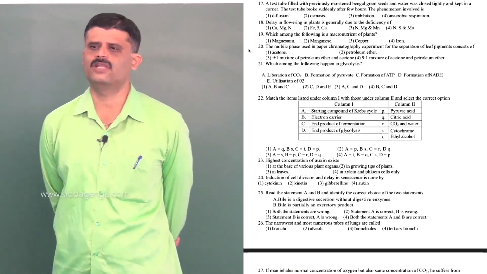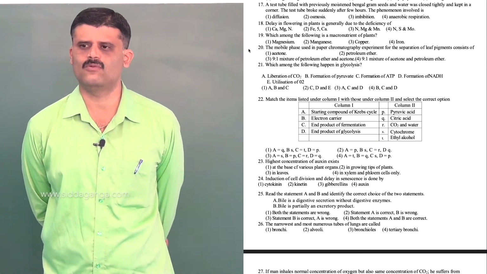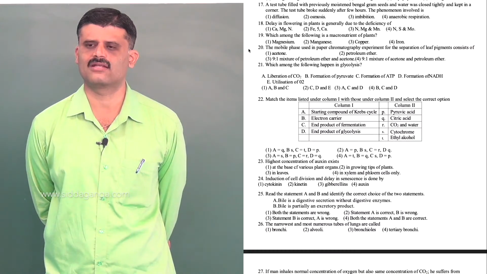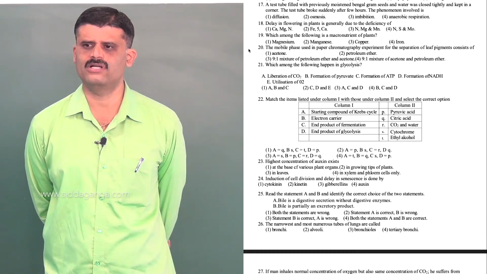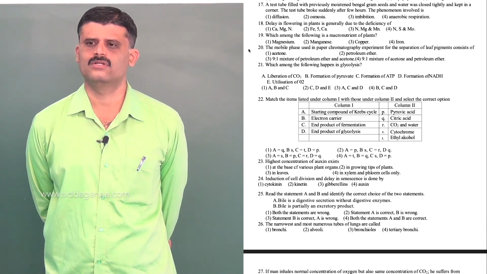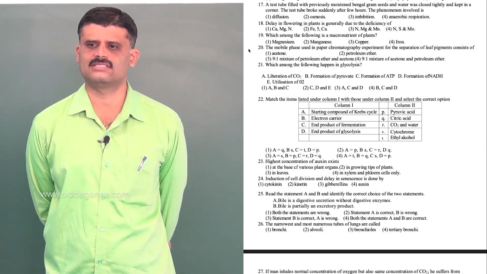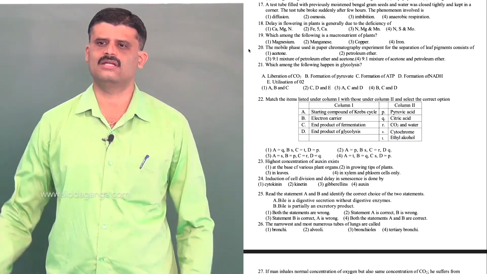Next, question number 17. A test tube filled with previously moistened Bengal gram seed and water was tightly closed and kept in a corner. The test tube broke suddenly after a few hours. What is the phenomenon involved? Due to storage of moistened Bengal gram seeds, pressure was created on the tightly closed test tube.